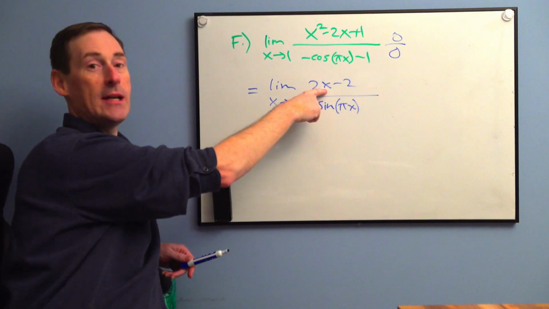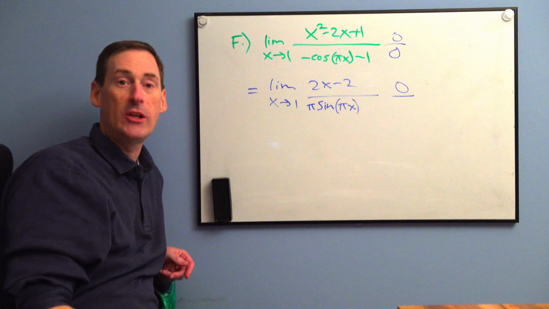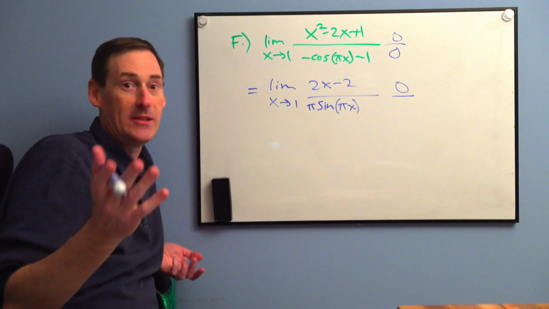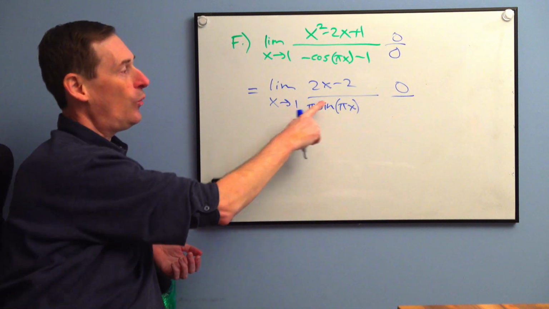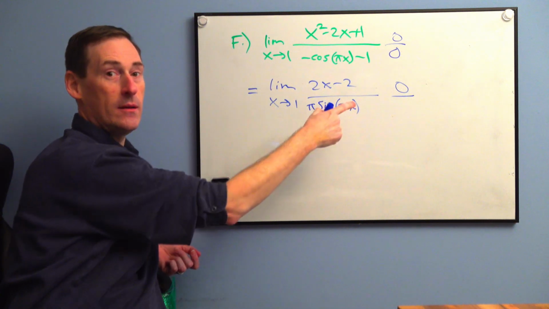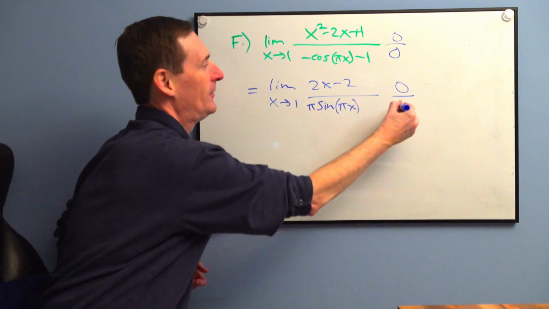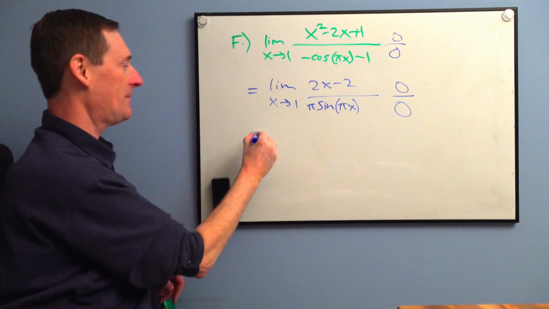Take 1, plug it in the top. 2 minus 2 is 0. Well, as long as it's 0 over not 0, we're going to get the answer of 0. That's okay. If it's 0 over 0, though, we're still in the indeterminate world, right? Take 1, plug it in. 1 times pi is pi. Sine of pi, x-intercept. 0 times pi. Still indeterminate. Let's try another L'Hopital's.